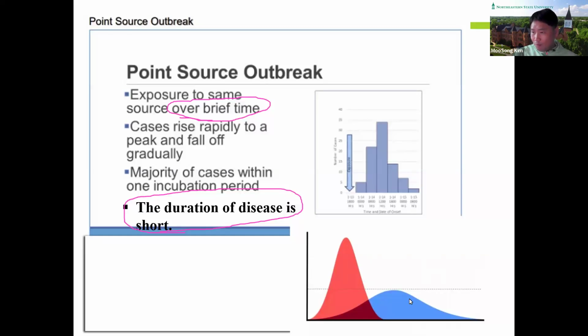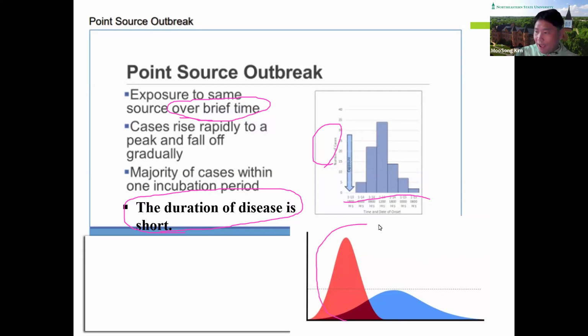Red or blue, which one indicates the point source outbreak? Which epidemic curve indicates the point source outbreak? As I mentioned in the previous slide, the left columns indicate the number of cases, and the duration of the symptoms is the bottom. So here is the key: duration is short. Which one, blue or red?